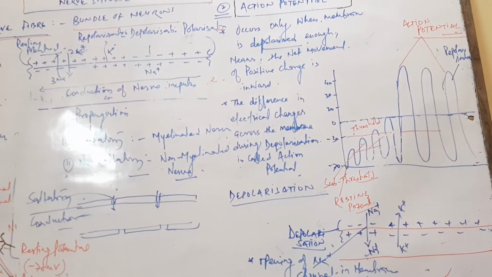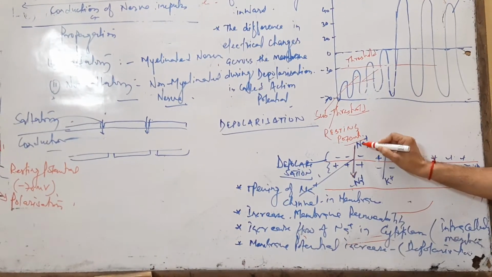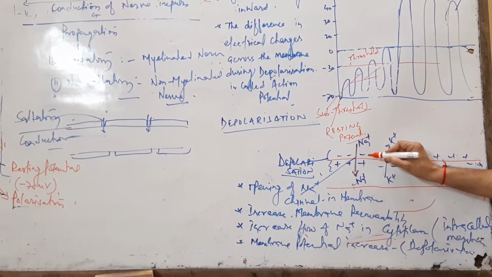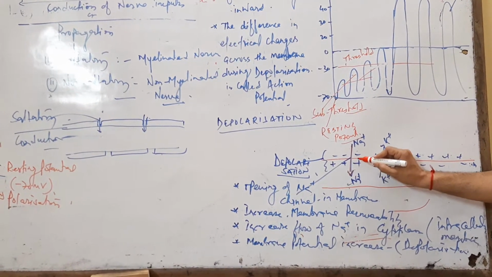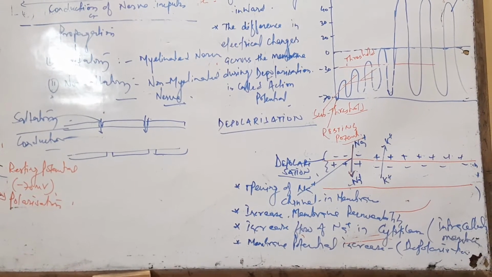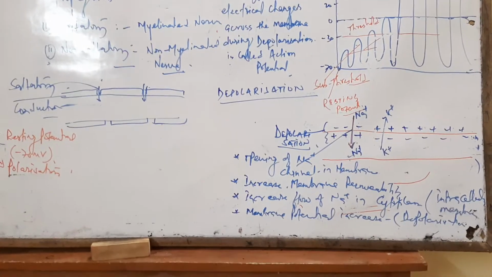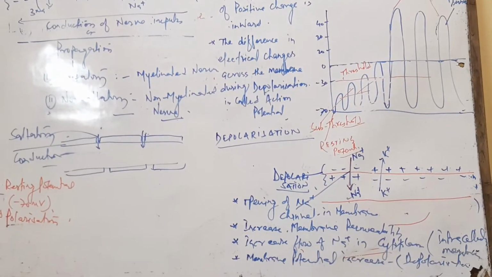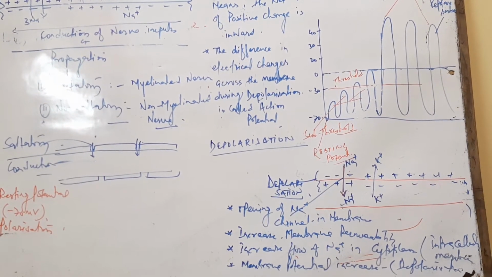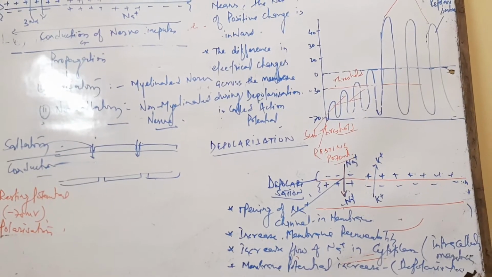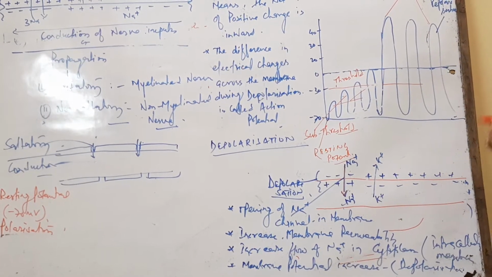Now we start with what depolarization is. Depolarization is when the sodium channels open. The permeability of sodium increases and sodium ions move from outside to inside. This is called depolarization. In depolarization, the opening of sodium channels in the membrane increases the membrane potential and increases the flow of sodium into the cytoplasm. So the membrane potential increases; that is called depolarization.